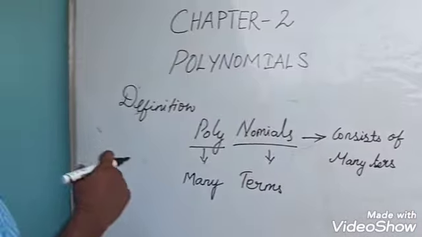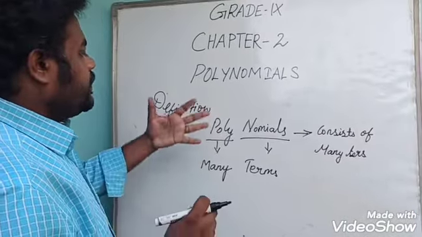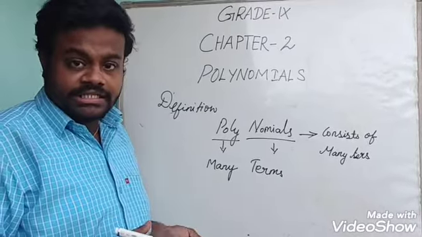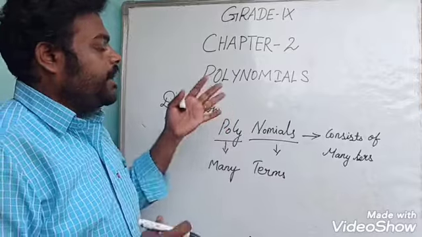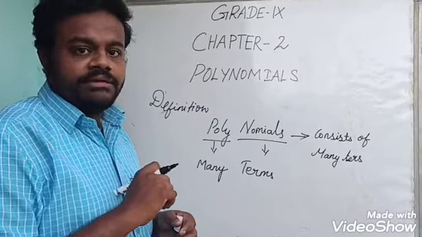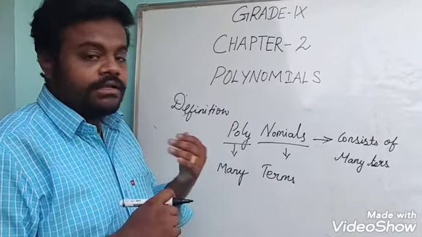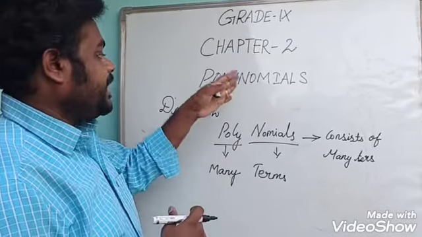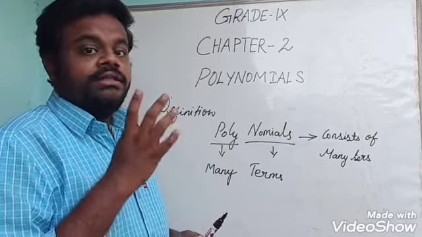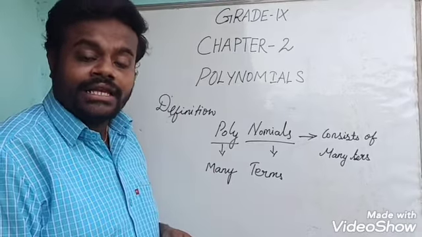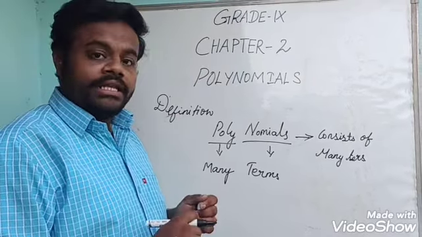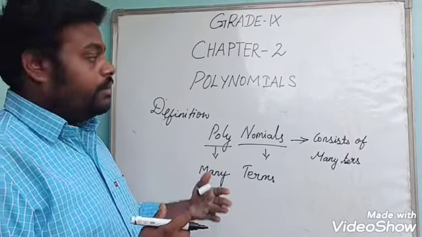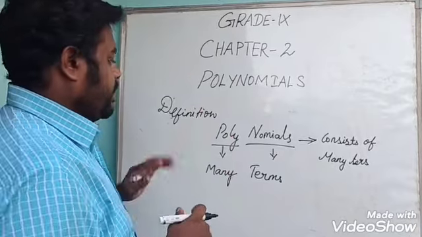So students, in this reference, you know the definition. What is meant by polynomial? An expression which consists of many terms, we say it as polynomial. That means one term is a monomial, two terms binomial, three terms trinomial, and more than three, we say it as a polynomial. And another one is also there. The expression contains four terms, it is a quartic polynomial. So an expression which contains more than four terms, we say it as polynomial.